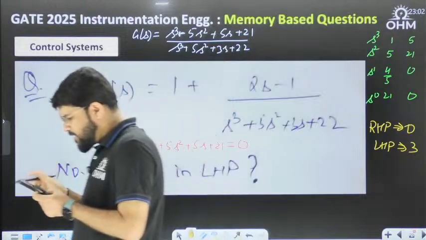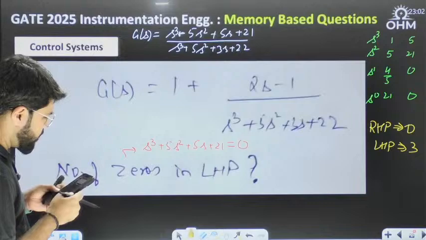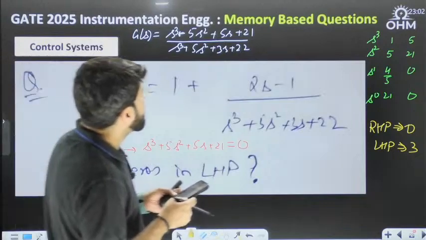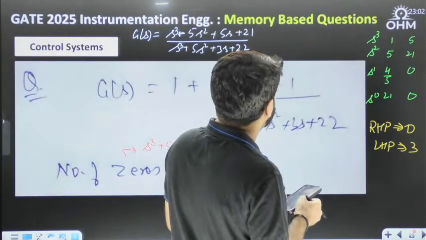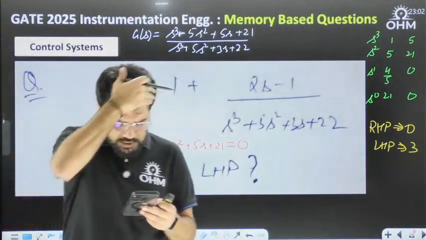Check this is the correct data. The s cube plus 5s square plus 5s plus 21. Okay, and 1, 5 and 5, 21 correct. 25 minus 21. No sign changes there.